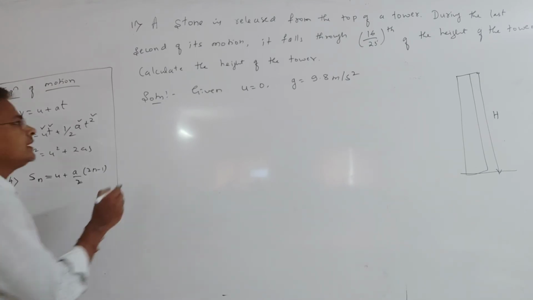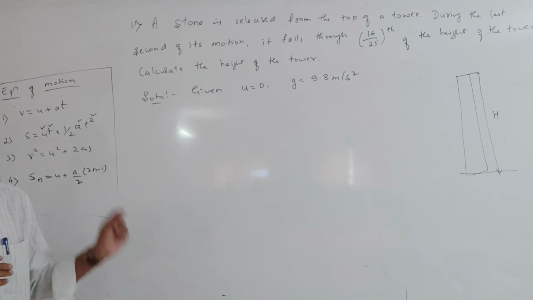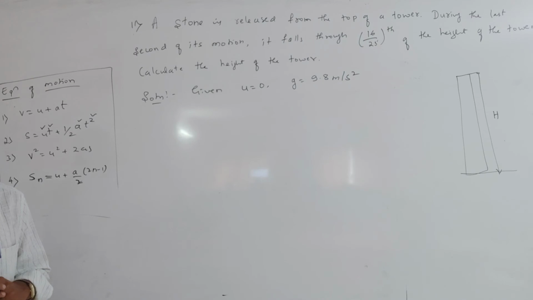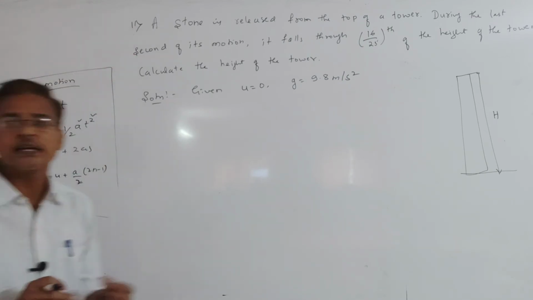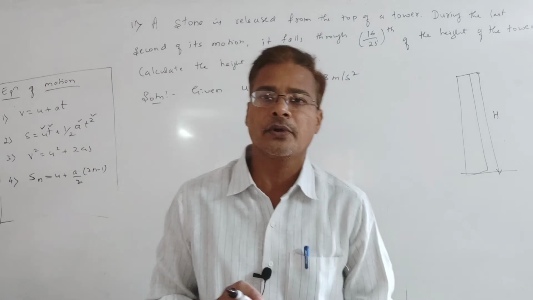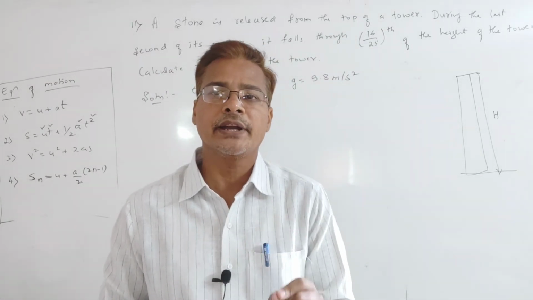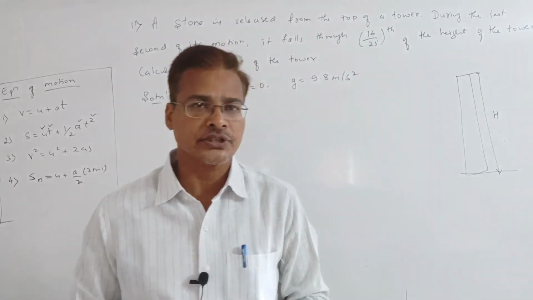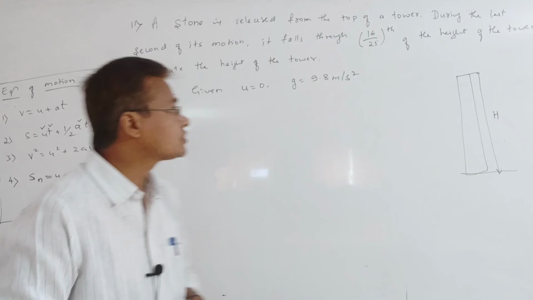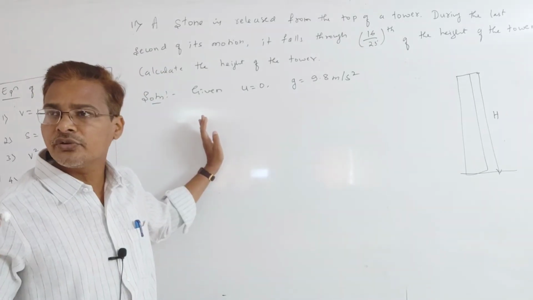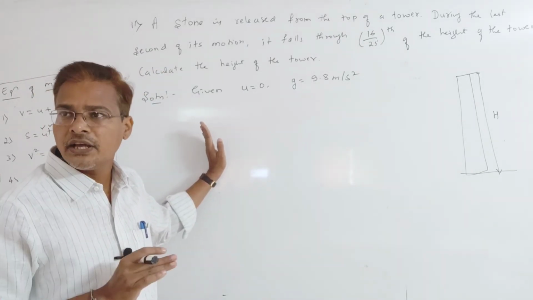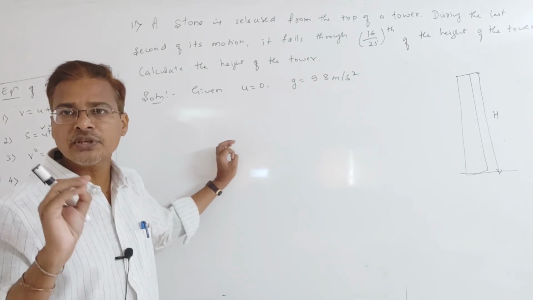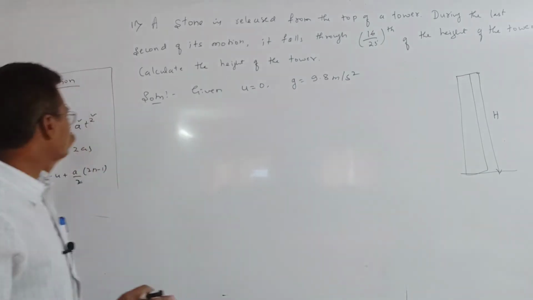Whenever you are going to solve problems, 50% of the data is given in the question, and the other 50% you have to think and solve yourselves. Another thing I want to say is that how to choose the formula is very important, because any equation of motion we can use.